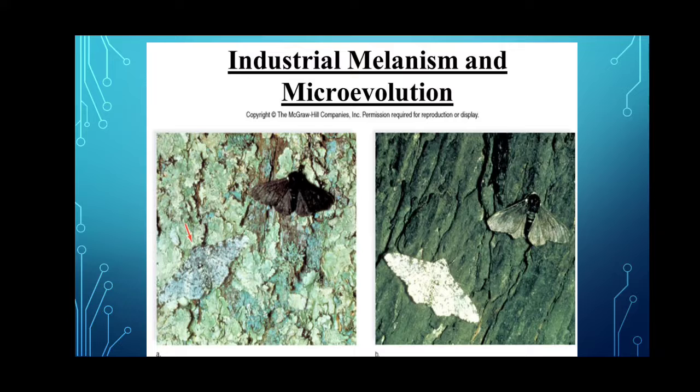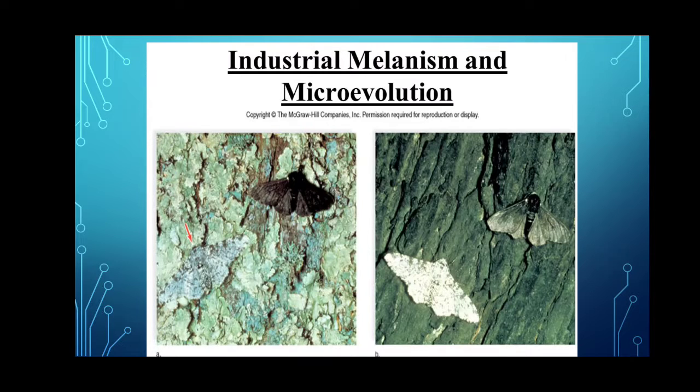As you can see in the first picture, this dark variety was rare in 1850 in the Manchester area because it was eaten up by birds, being easily visible to them due to its black wings. Whereas the light-colored moth was seen in large numbers as it was well concealed while resting on the houses and tree trunks. This was the condition before the Industrial Revolution. So the light one's population was more and the dark one's population was less because of these adaptive features.